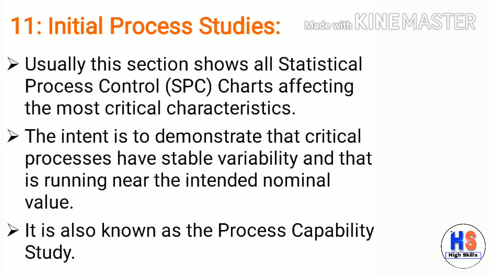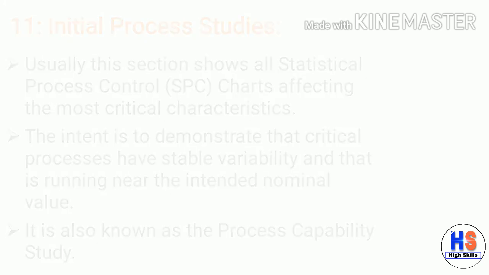11th PPAP document is Initial Process Studies. Usually this section shows all statistical process control charts affecting the most critical characteristics. The intent is to demonstrate that critical processes have stable variability and are running near the intended nominal value. It is also known as the process capability study.